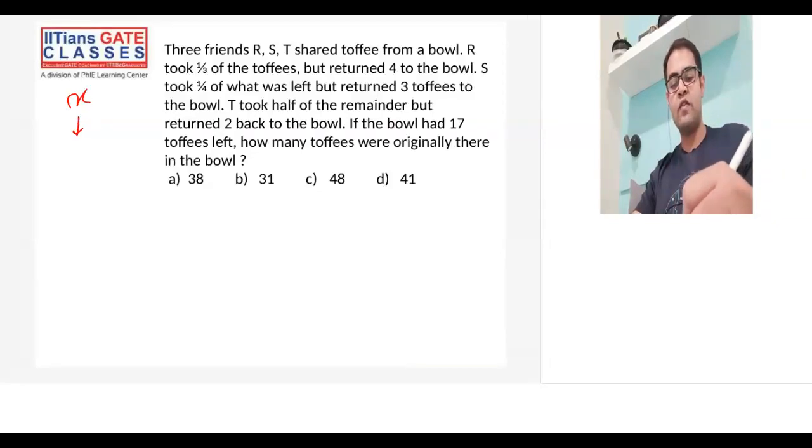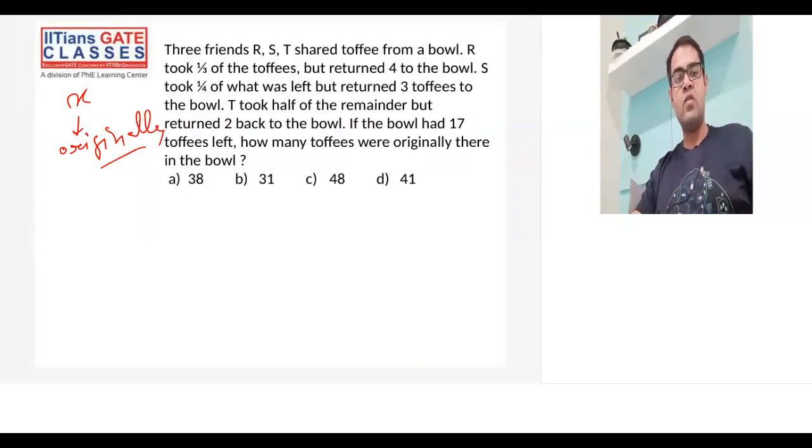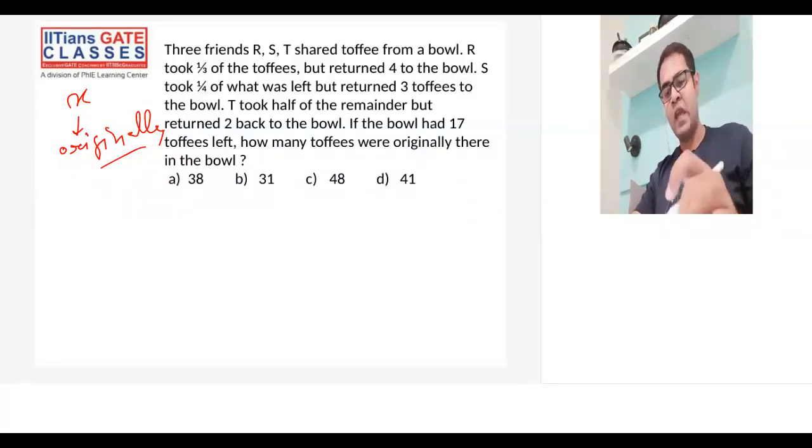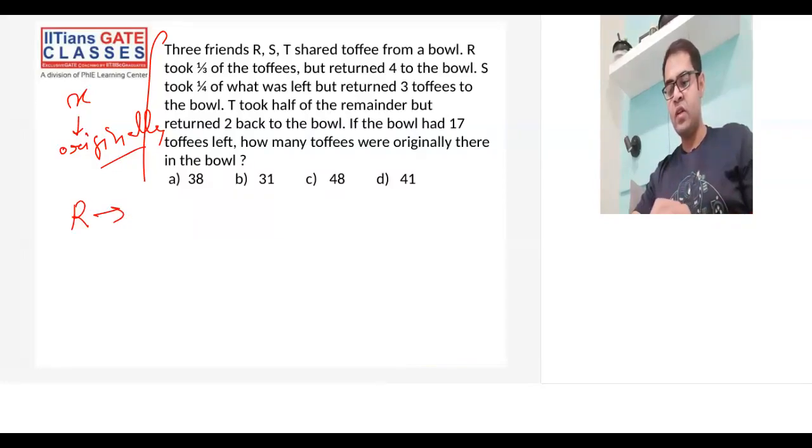So let's say x toffees were there originally. This is my assumption. Now I'll calculate the shares as well. This is an extra step, but to give you the complete solution of any variation of this question, I'll calculate the shares of R, S, and T also. So see, R took 1/3 of the toffees which were originally there. 1/3 he took.